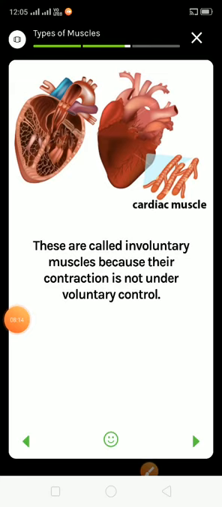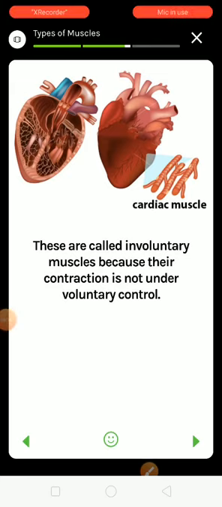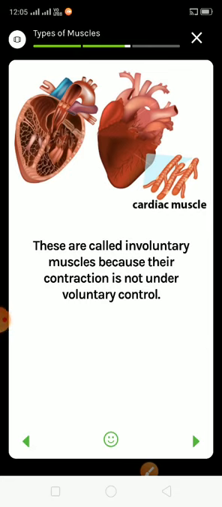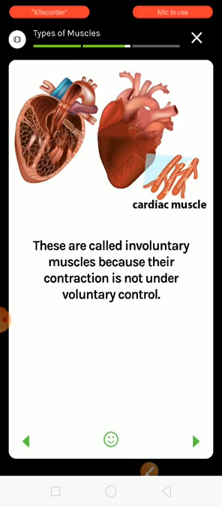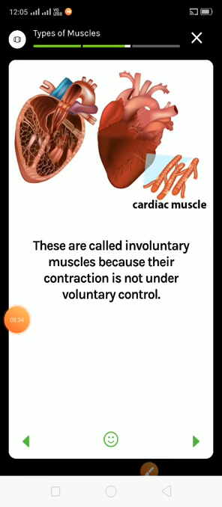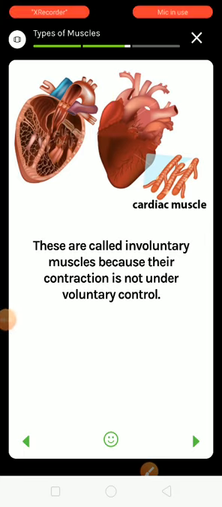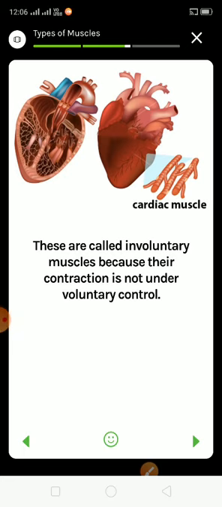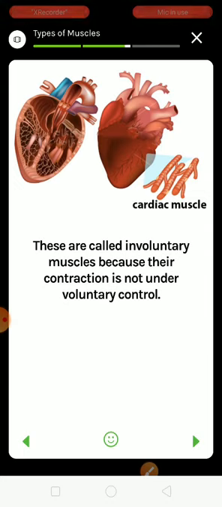These cardiac muscles are also called involuntary muscles because their contraction is not under our control. They are also responsible for pumping blood throughout the body, because they control our heart.